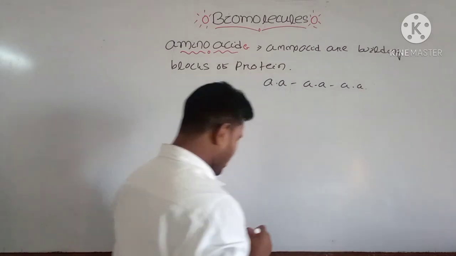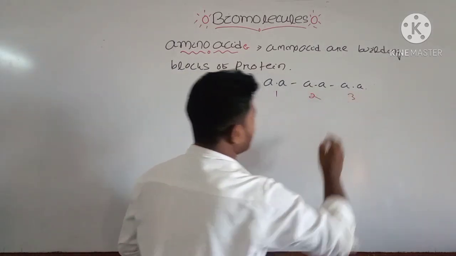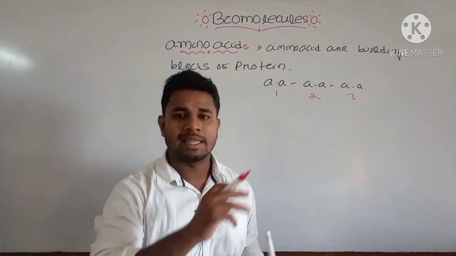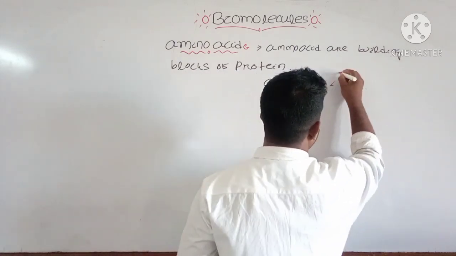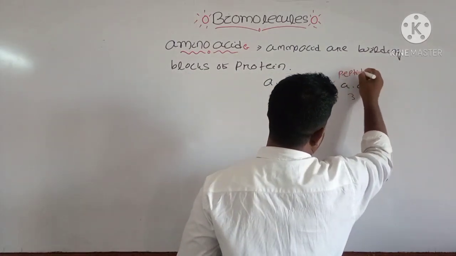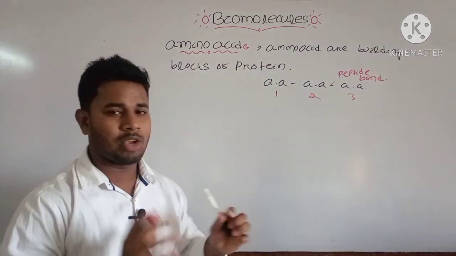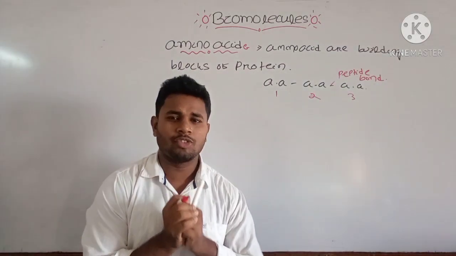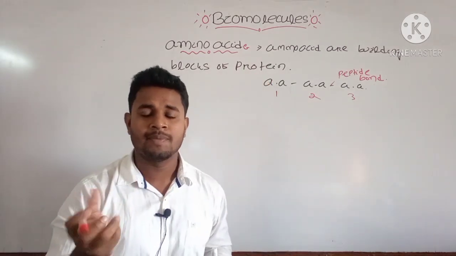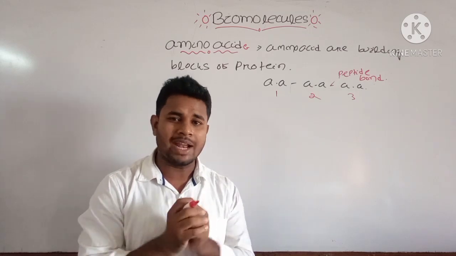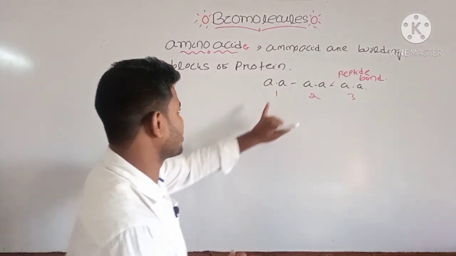Suppose several amino acids. These are some amino acid examples. Suppose this is one amino acid, this is one amino acid, and this is one amino acid. These three amino acids are united by a bond that is known as a peptide bond. These amino acids usually unite to form a complex structure. Amino acid is a simple structure, a micromolecule, and they unite to form the macromolecule, that is the protein.